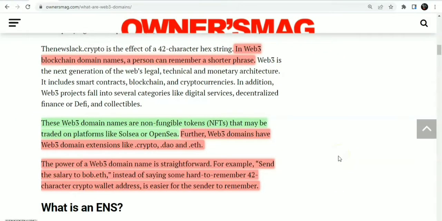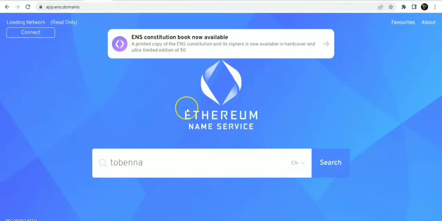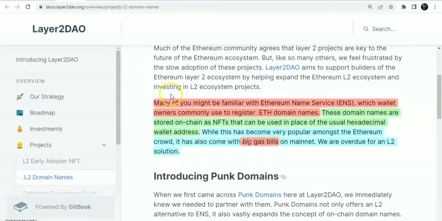Like I said before, instead of pasting a long string of hexadecimal wallet addresses, you just have to key in a name like domain.eth in your wallet address section, and you just send. That is what this naming service does. Layer 2 DAO is actually bringing this naming service into the layer 2 ecosystems: Optimism, Arbitrum, Zcash, and the many likes of them. So this is what layer 2 DAO is doing. Let me just complete the definition.